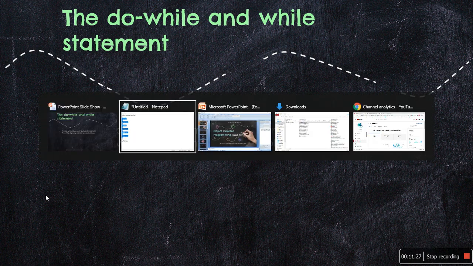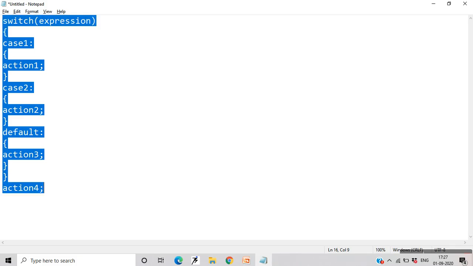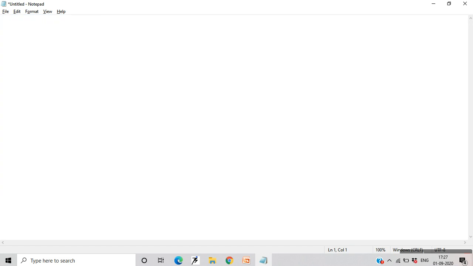So let me show you the syntax for the do while and while statements. First I will show you the while statement syntax. Here you have a particular condition to be checked. While a particular condition is true, you perform a particular action. But this action is performed only if the condition is true. If not, then you will come out of the while statement and you will evaluate action 2.